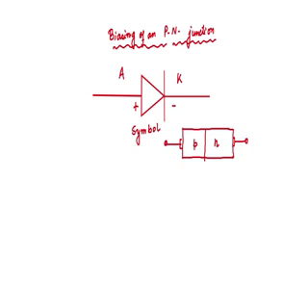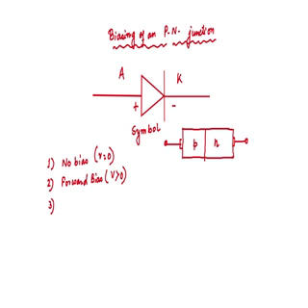There are three possibilities depending upon the application of voltage across the terminals of the diode. Number one, no bias, that is when V equals 0. Number two is forward bias, when V is greater than 0. And number three is reverse bias.